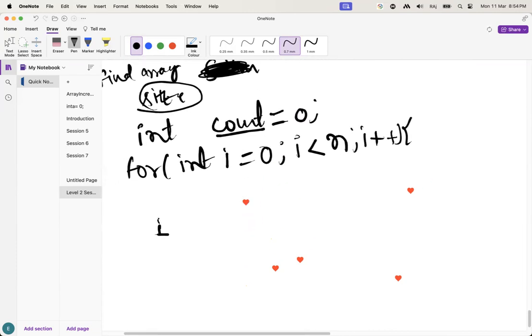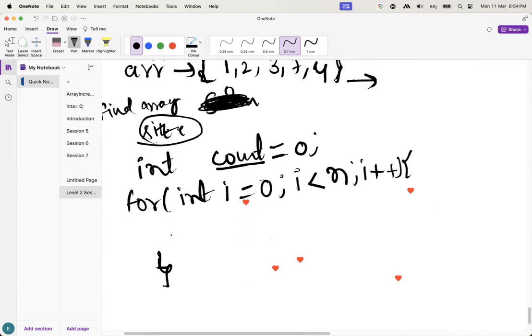Guys, every basic thing, while we are going to implement the medium level questions, these basic patterns will be helpful, guys. If you know the basic pattern, then only you can easily solve the bigger problems like medium level and hard level. If you don't know the basics, you are not going to solve any medium level and hard level questions, guys. That's why basics are very important.